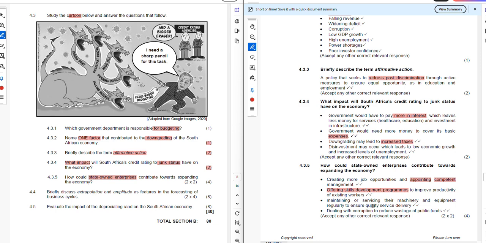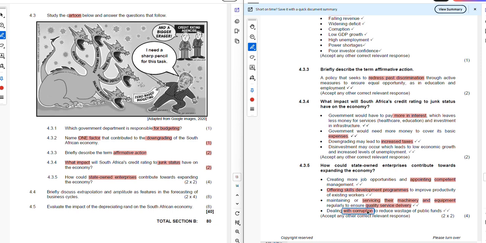Maintaining or servicing their machinery and equipment regularly to ensure quality service delivery. You will know that if you have a new machine as opposed to an old machine, it will be quicker to complete any job or task with the new machine. So by ensuring that the state-owned entities are servicing the machinery and equipment regularly, that will ensure quality service delivery. And dealing with corruption to reduce wastage of public funds.